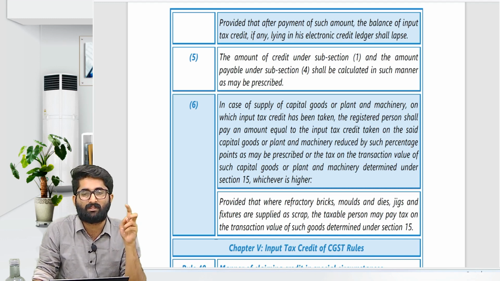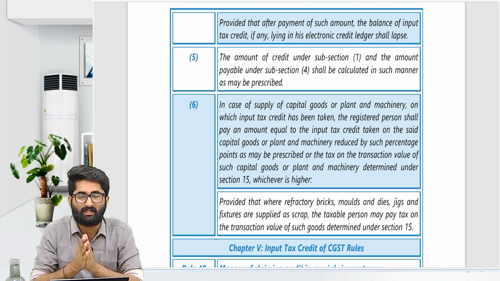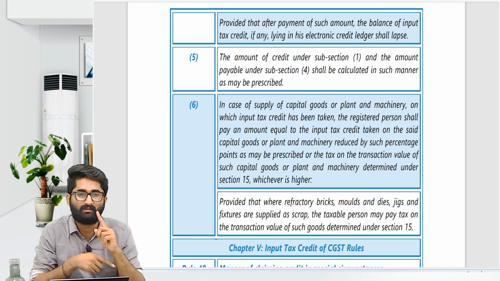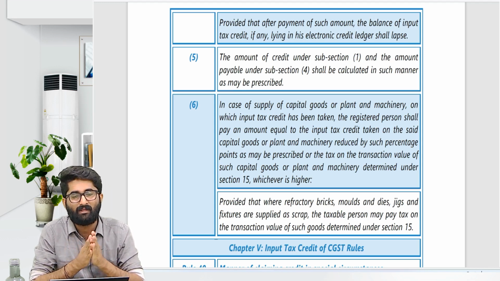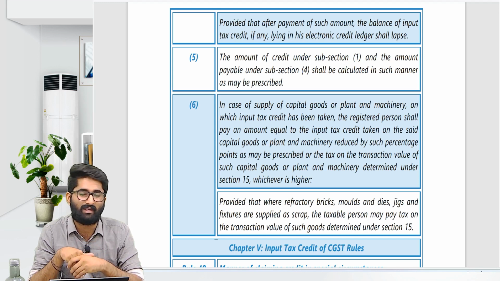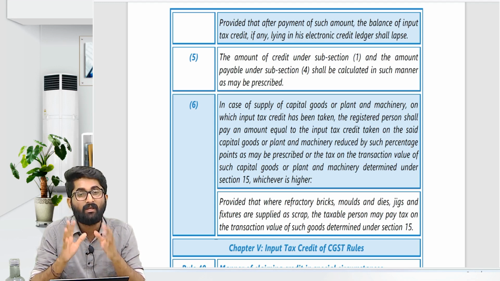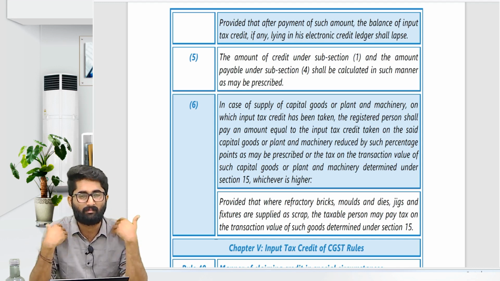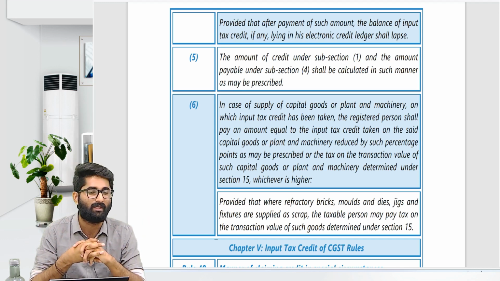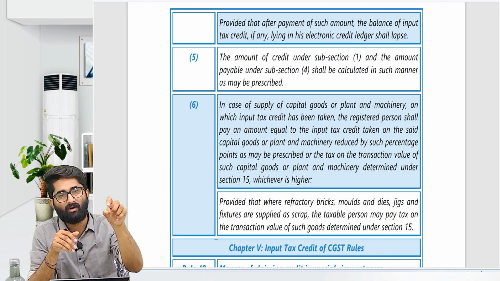Section number 18 subsection 6 says that in case you are selling the capital goods or the machinery on which you have taken the ITC, then you have to reverse the ITC. Sir, how much I have to reverse, sir? It is percentage point as may be prescribed or the GST on transaction value, whichever is higher. That is given in the act, but the rule says you can go for any of the methods, percentage or 60-month rule. My personal suggestion is you go for the 60-month rule.